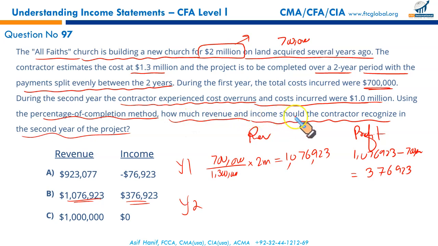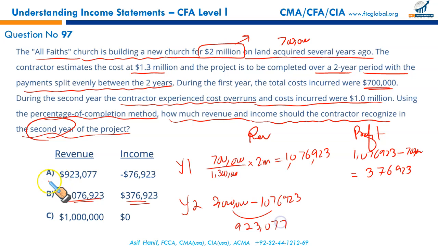How much revenue and income should the contractor recognize in the second year of the project? Now in the second year, what would be the revenue? Total revenue is 2 million, out of which 1,076,923 has been recognized in the previous period. So the revenue to be recognized in the second year is 2 million total revenue, out of which 1,076,923 has been previously recognized. The difference between these two is 923,077. Go for A. That's the right answer.